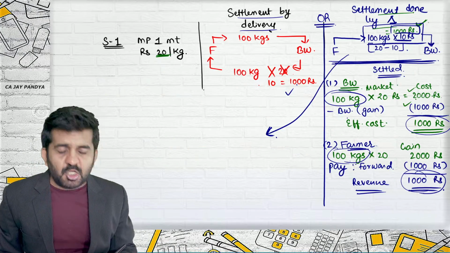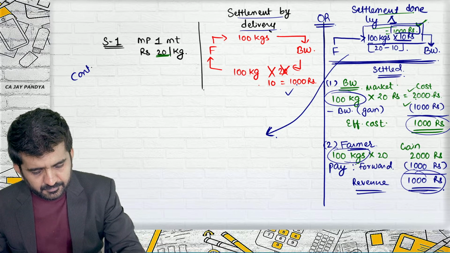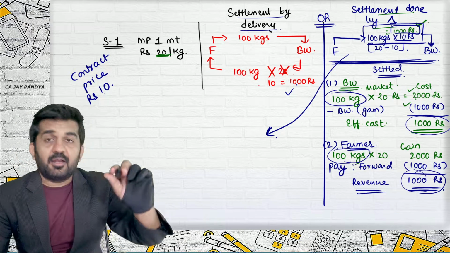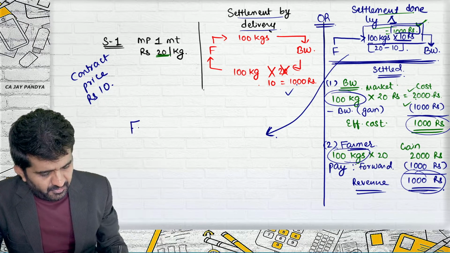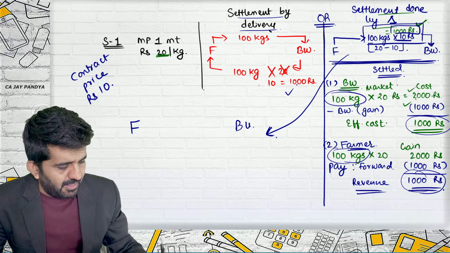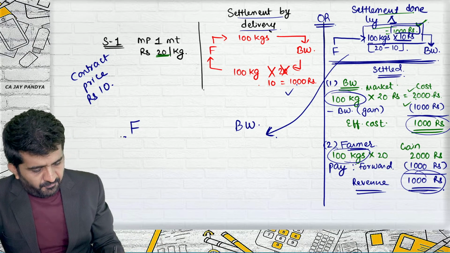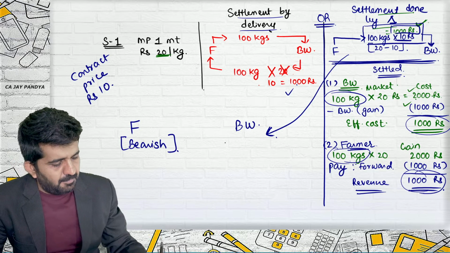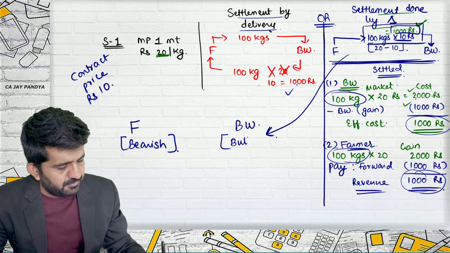What was the contracted price? Rupees 10. Alright. Write down the two parties' names. Farmer, Balaji Wafers. The farmer was bearish. Balaji Wafers was bullish.